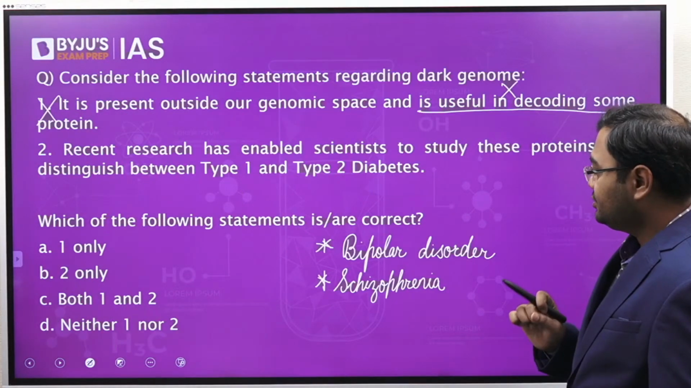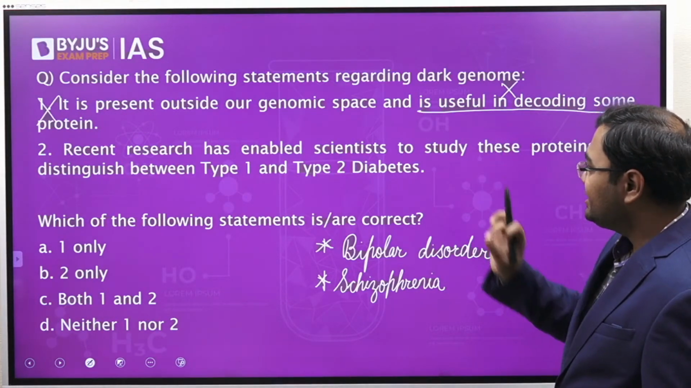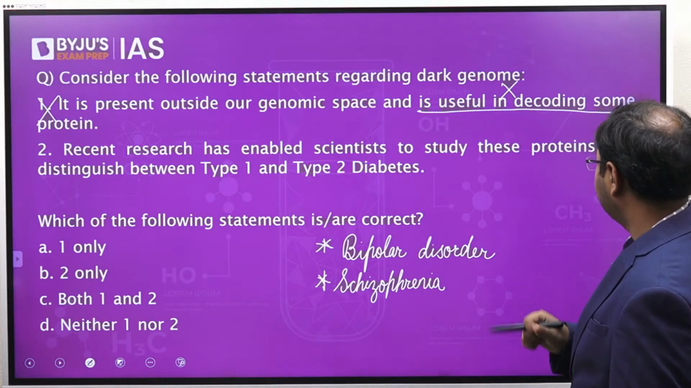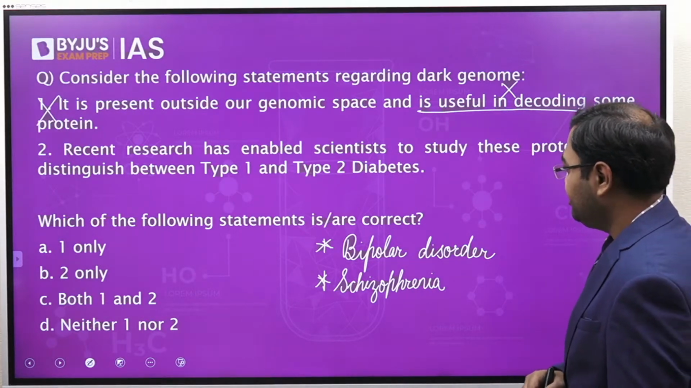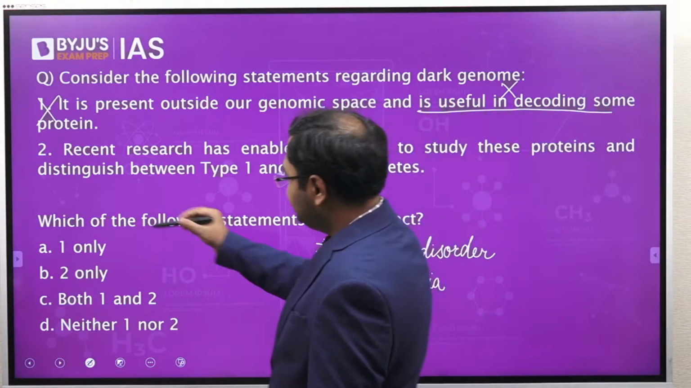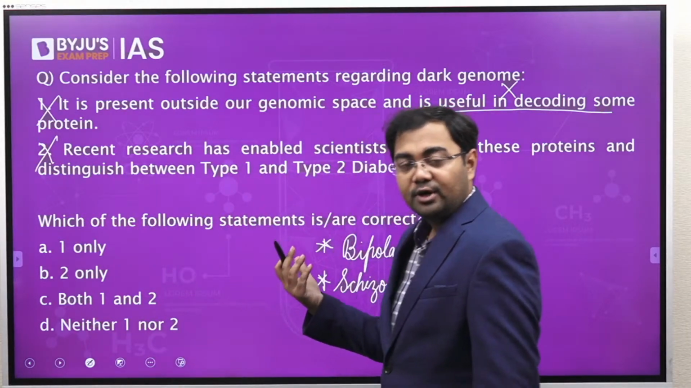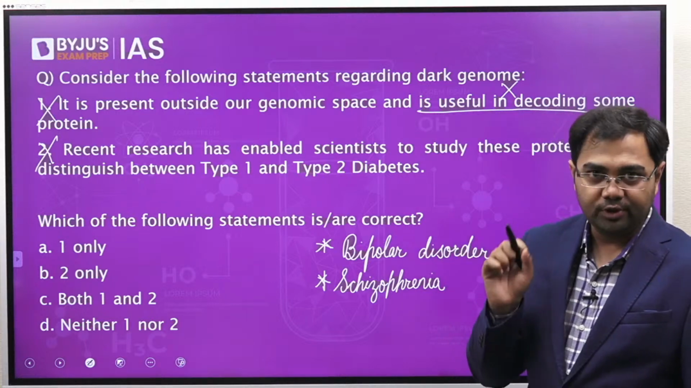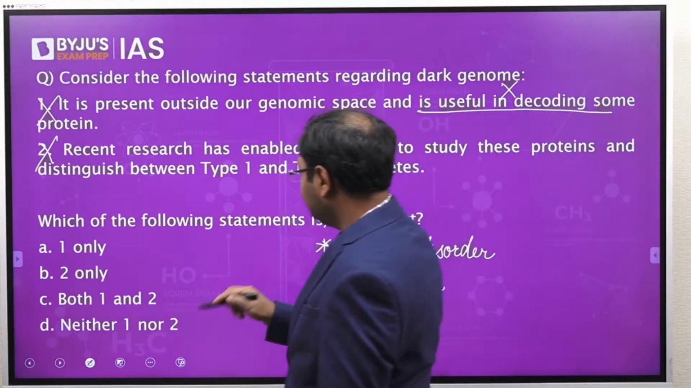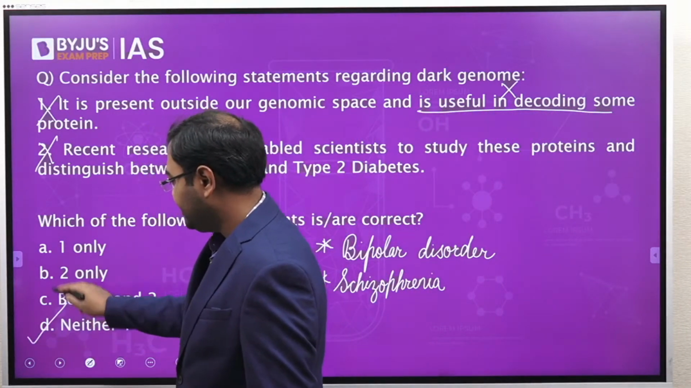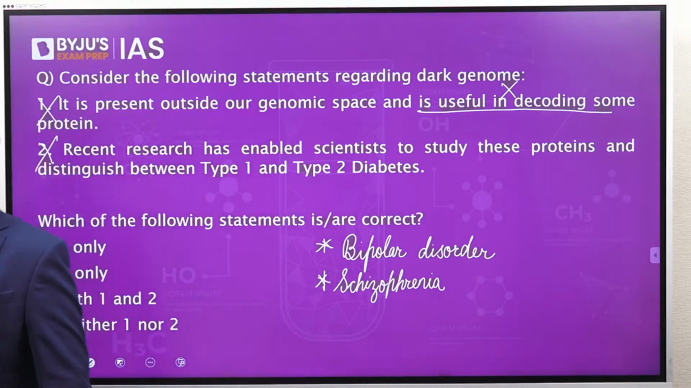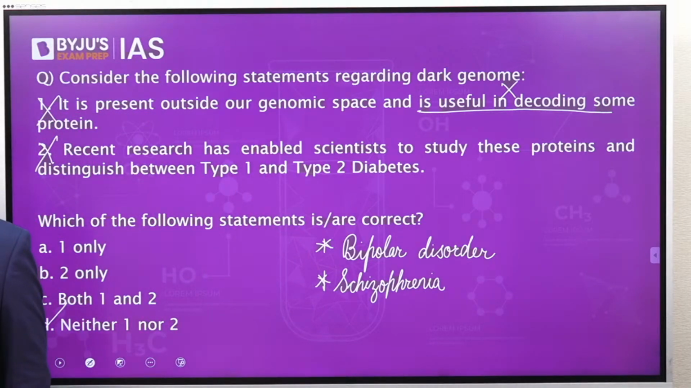Next question. Recent research has enabled the scientists to study these proteins and distinguish between type 1 and type 2 diabetes. Again, this is also not correct. It is not related to diabetes, but rather to schizophrenia and bipolar disorders. So both the statements are wrong, and the correct answer here will be D, that is neither 1 nor 2.